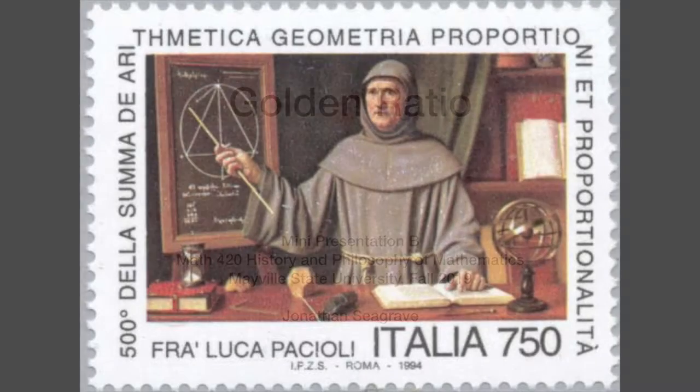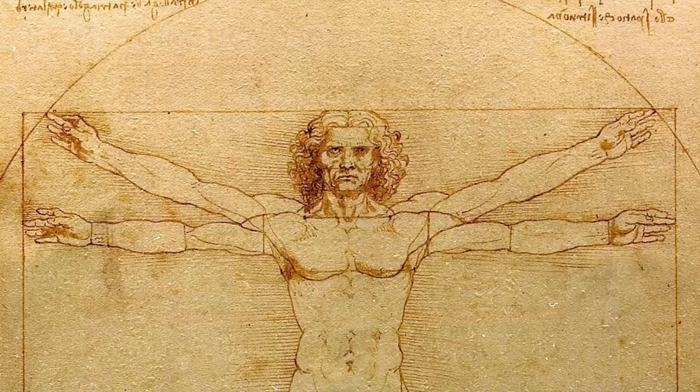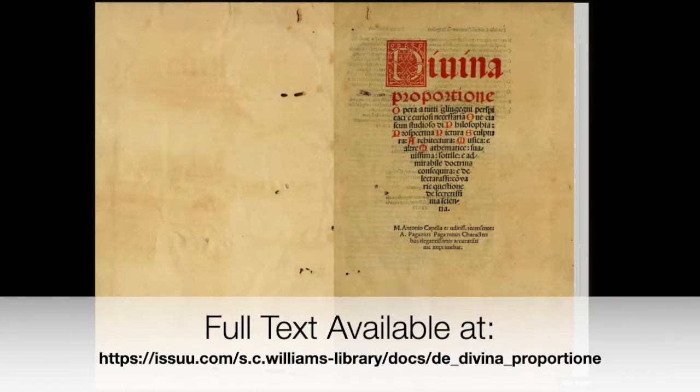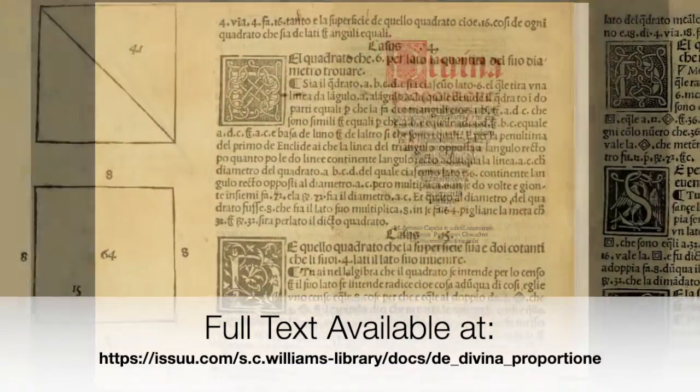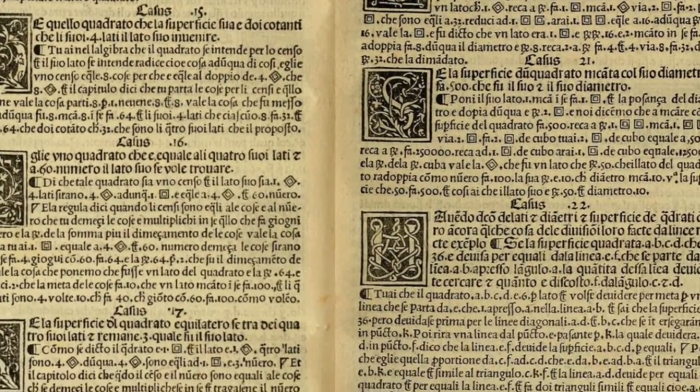In 1509, Italian mathematician Luca Pacioli, a close friend of Leonardo da Vinci, published Divina Proportione, a treatise on the number that is now widely known as the golden ratio. But what is this golden ratio?